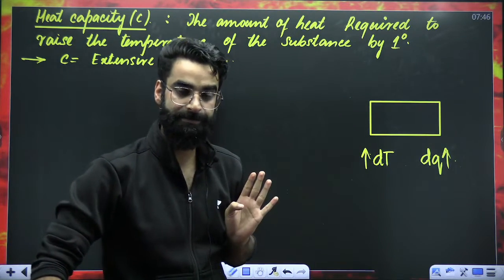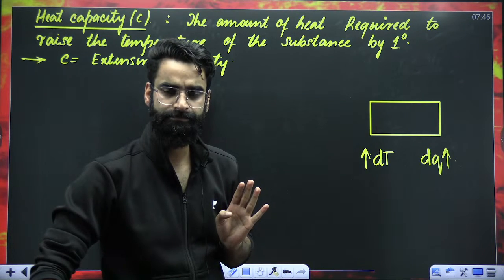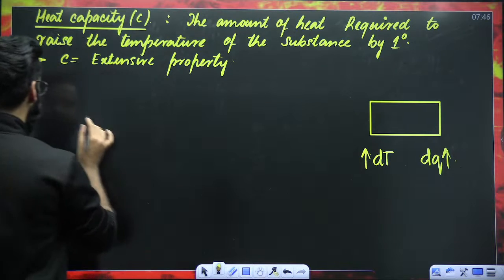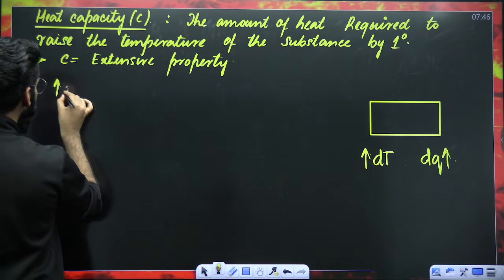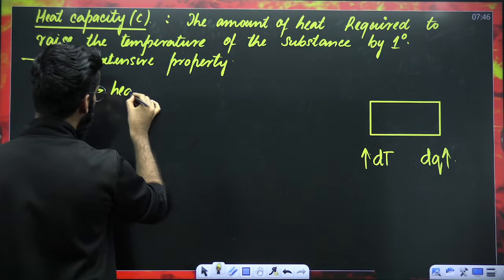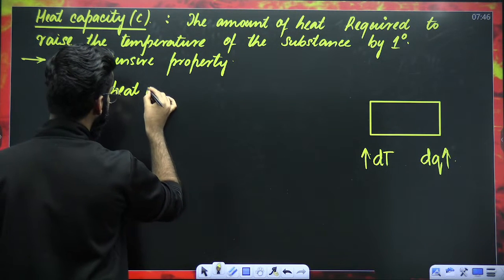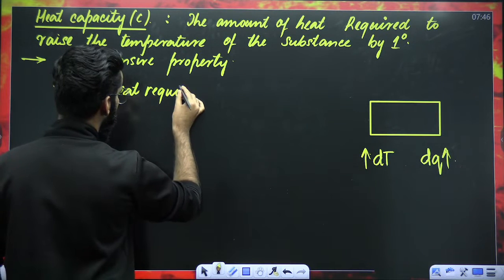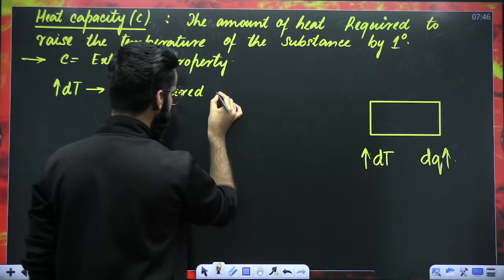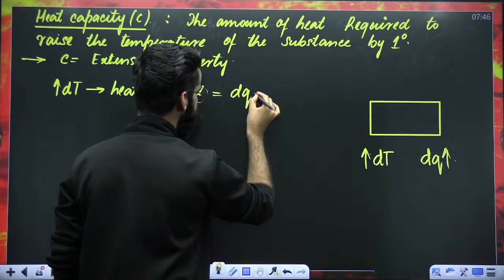I'm going to write the same thing in the form of a statement. In order to increase the temperature by dT units, how much heat is required? As I told you, heat required is dQ.